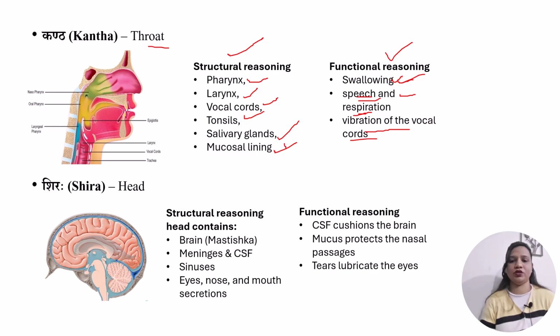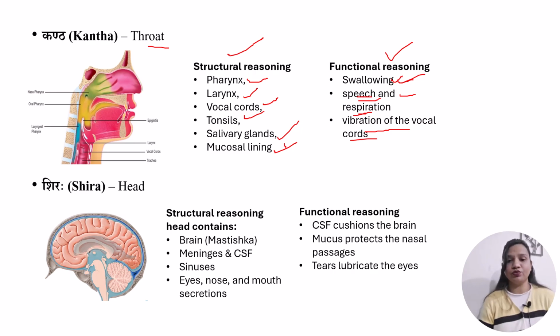Here the important point to keep in mind is that in the previous lecture on Vata Dosh we discussed Udan Vayu, and the throat or Kantha is the location of Udan Vayu. So Udan Vayu is the prime dosh responsible for speech and voice, and Kapha in the Kantha or throat region provides stability and lubrication.